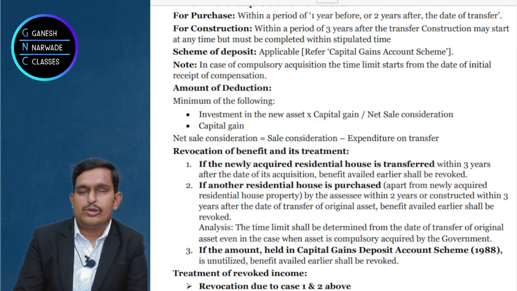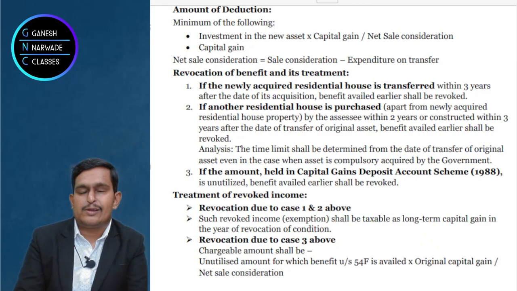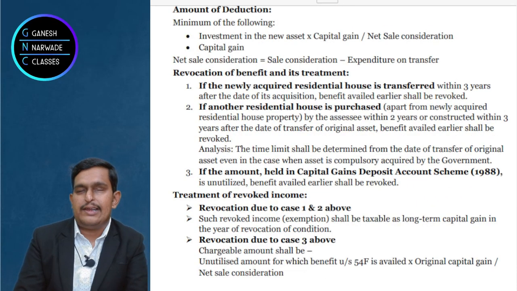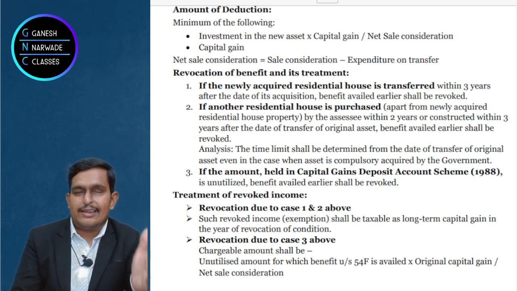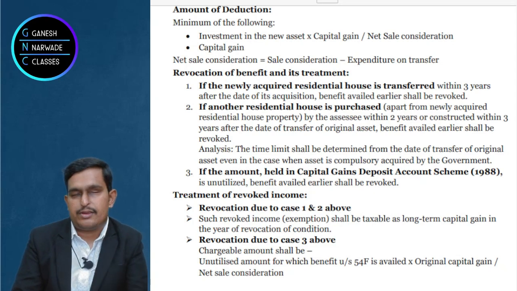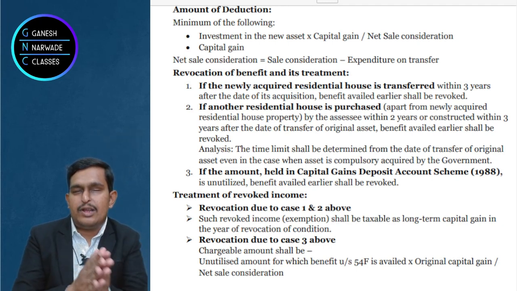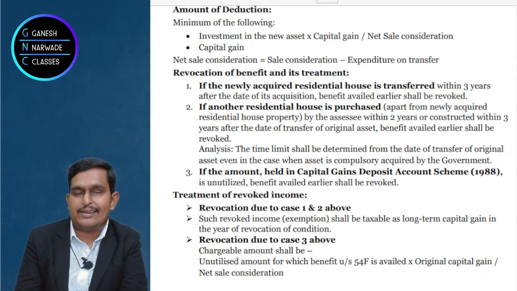First one is you take investment in new asset, so purchase price of new asset in simple language, multiply that with long term capital gain what you got while calculation, divided by net sale consideration. Now you know what is net sale consideration, right? Sale consideration minus transfer expenses. Once you get this, you compare that with long term capital gain, and whichever is lower you will get the exemption deduction, and once you deduct you will get taxable long term capital gain. That's it. Now I will take you to the next part.